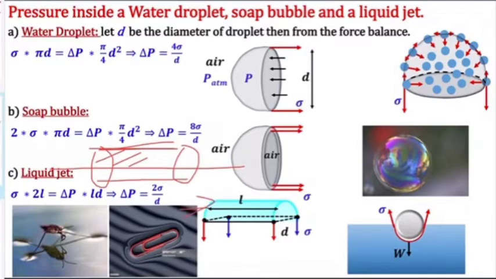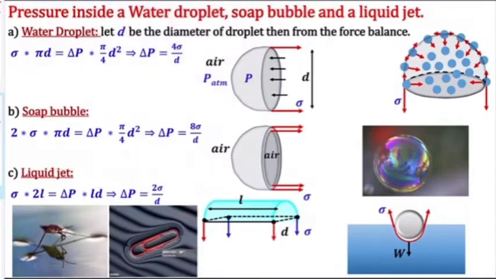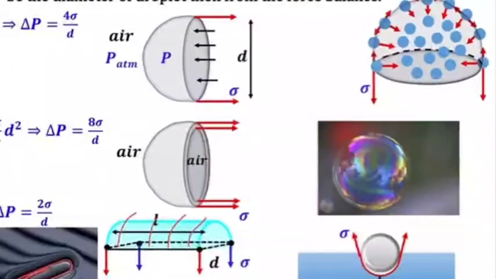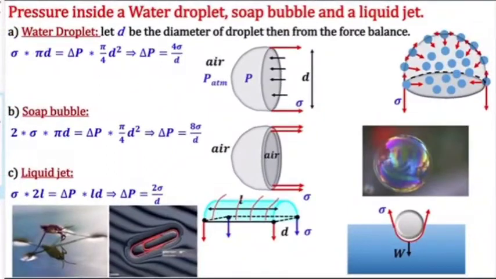This is a liquid jet with length L. Surface tension acts on this surface, which starts from this edge and ends on this dashed edge, so this edge and the inner edge.